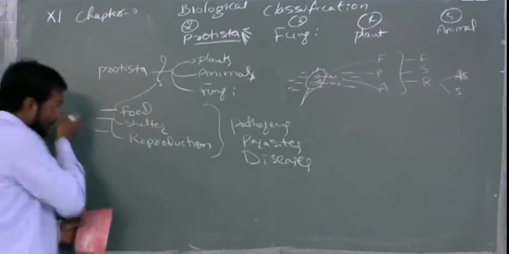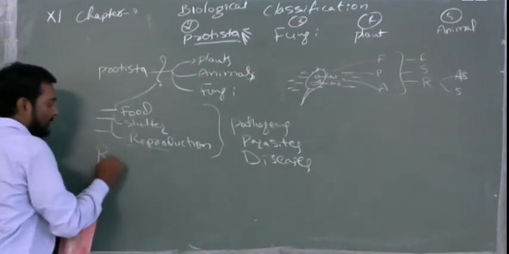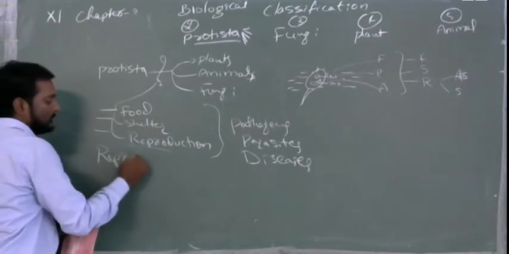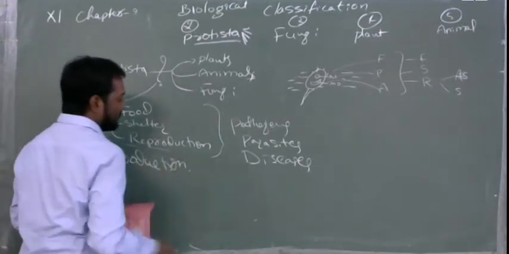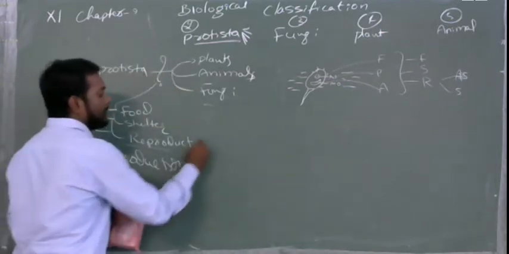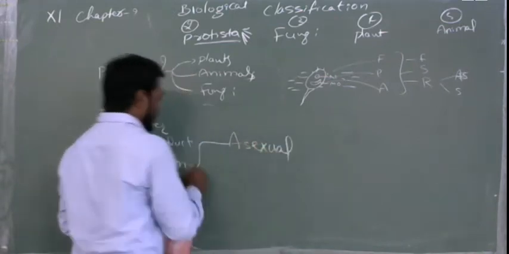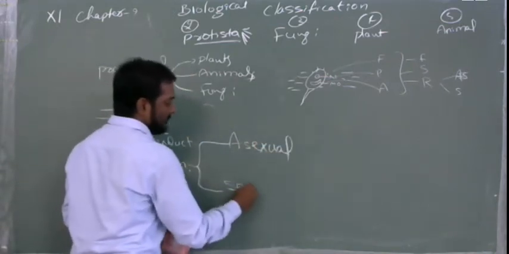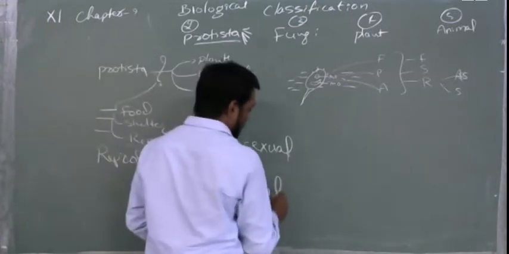Later, last, if we see reproduction, how do they reproduce? Generally, the reproduction will be asexual and sexual. Asexual reproduction and sexual reproduction.